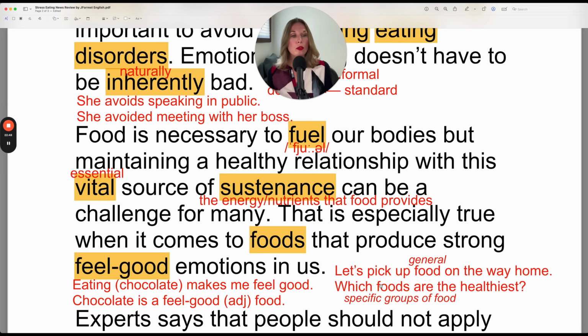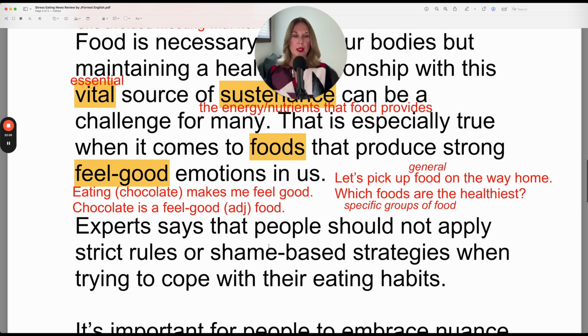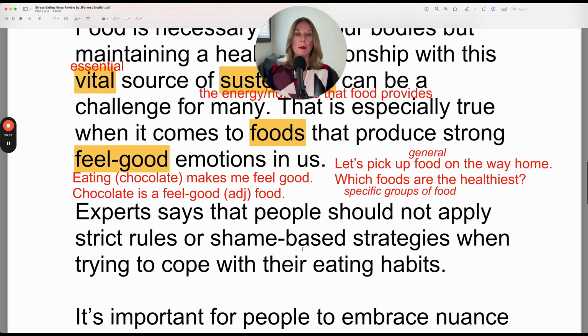Which foods are the healthiest? This is a question you might ask a nutritionist or a doctor, or just ask Google. Experts say that people should not apply strict rules or shame-based strategies when trying to cope with their eating habits.